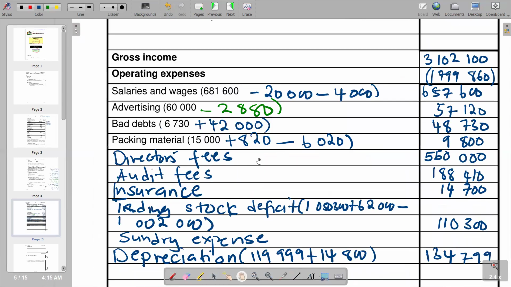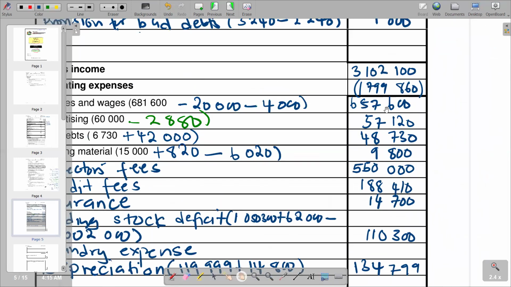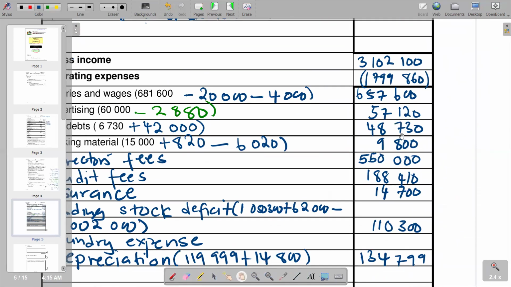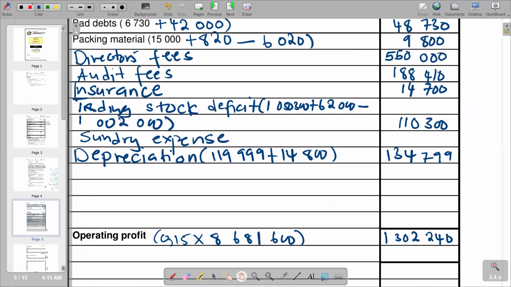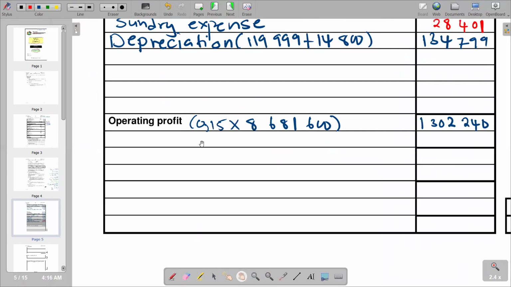We still have a missing figure, which is our salary expenses, which we are going to say 1,799,860 minus everything that is inside our operating expenses. And then we are supposed to get a net figure that is supposed to come here as our operating expense as an amount of 28,000. So from there, we can now proceed with our statement of comprehensive income, which we are now under operating profit.